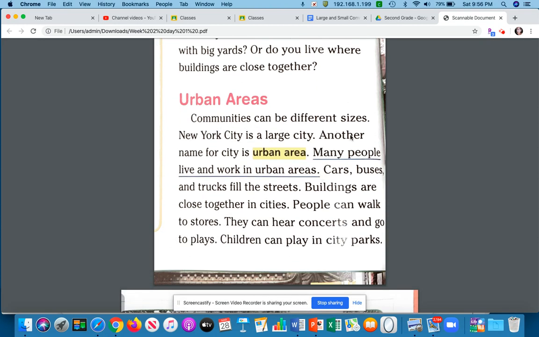Communities can be different sizes. New York City is a large city. Another name for a city is an urban area. Many people live and work in urban areas. Cars, buses, and trucks fill the streets. Buildings are close together in cities. People can walk to stores. They can hear concerts and go to plays. Children can play in city parks.